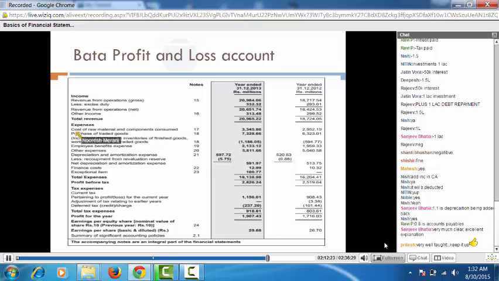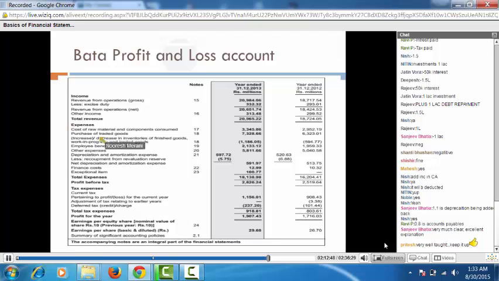Even in the quarterly statements, you will get these three numbers, which is the cost of raw materials and components consumed, purchase of traded goods, as well as increase and decrease in the inventories of finished goods. So if you combine the three numbers, you're going to get the total raw material cost, which is used to produce the total goods which they have finally come up with.